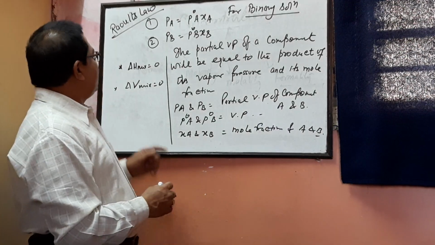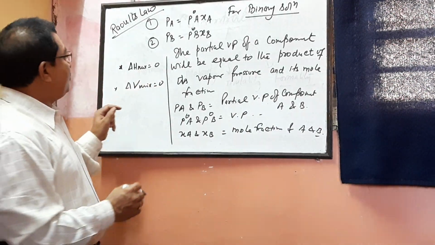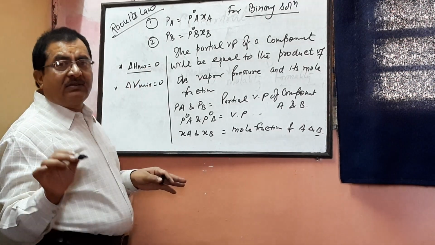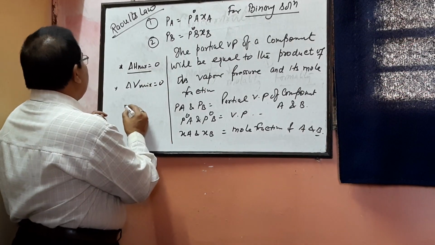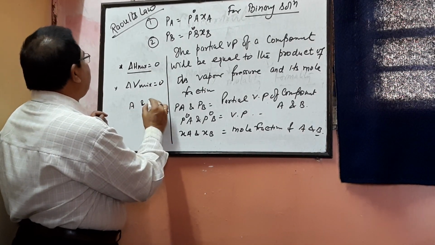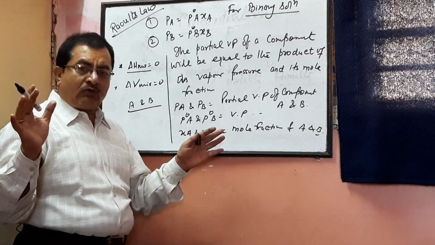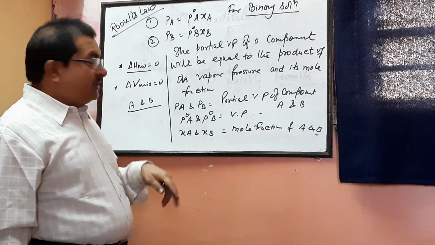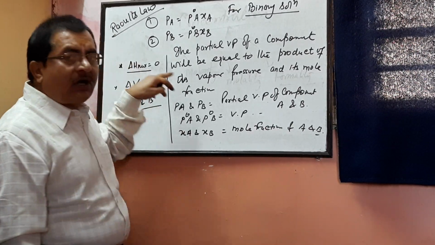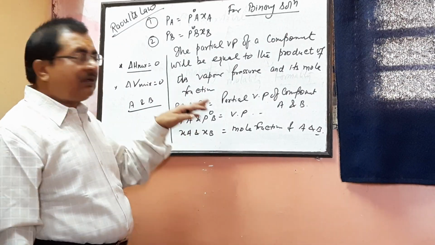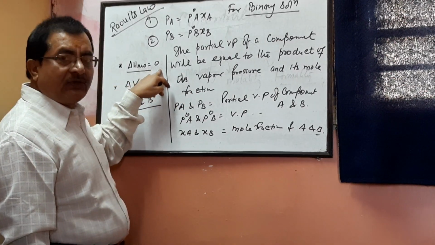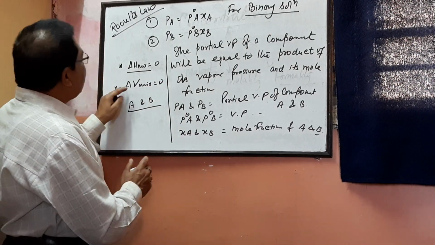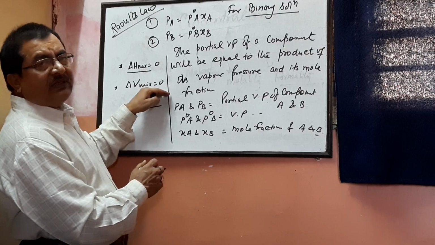Now delta H mixing equals 0 means the change in enthalpy upon mixing is 0. It means when components A and B are mixed together, at that time neither energy is released nor energy is absorbed. This is called delta H mixing equals 0. In the same way, delta V mixing equals 0 means what? See, delta V mixing means change in volume upon mixing.